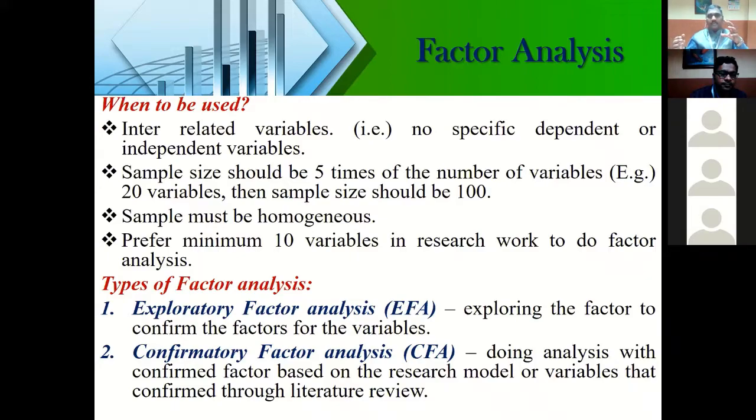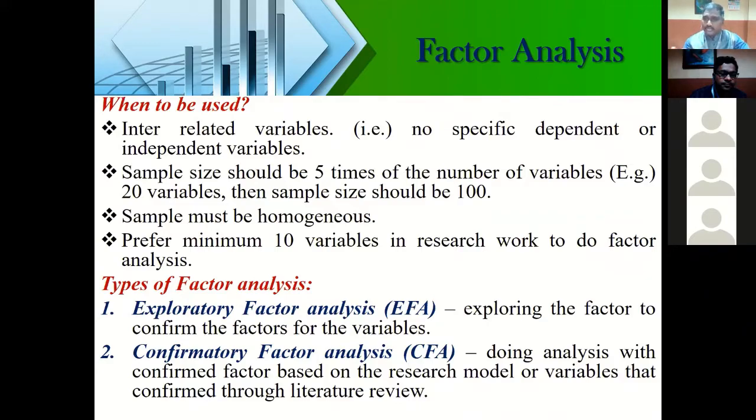So 20 into 5. For example, you have 30 into 5. You have 15 into 5. That much sample you need to collect minimum. I'm talking about minimum to make your factor analysis give a proper output. So that is the thing you need to know when you're doing a factor analysis.